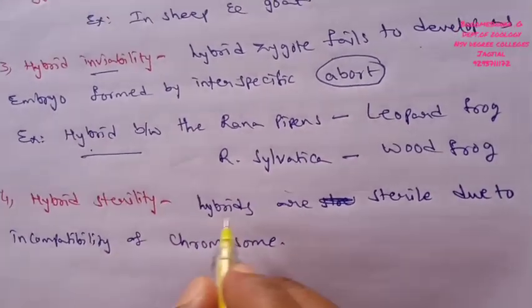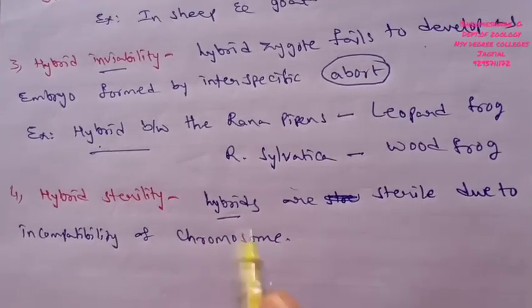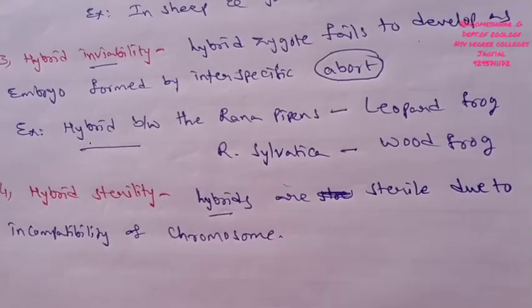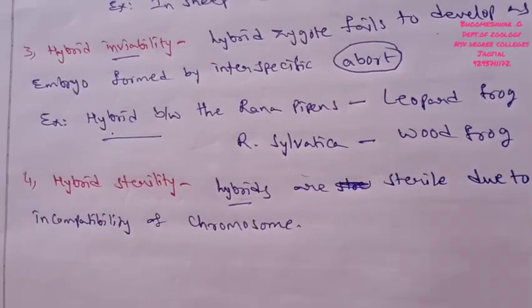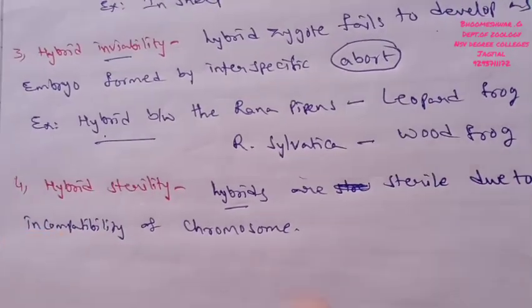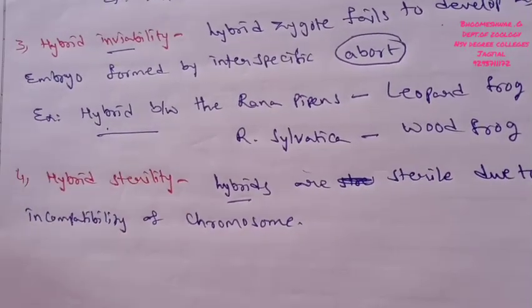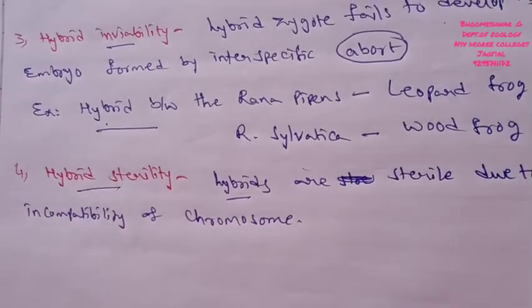Here the hybrid shows a particular number of chromosomes, but the parents maintain different types of chromosomes. So this indicates hybrid sterility.